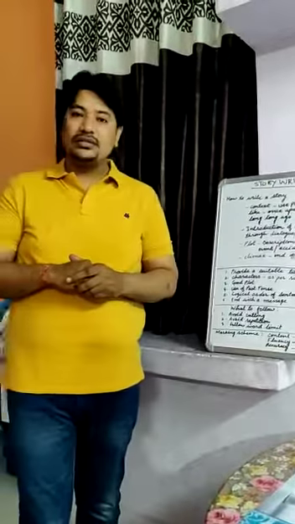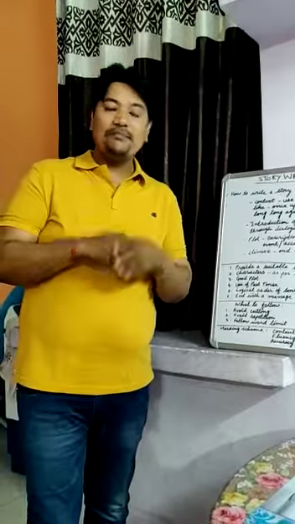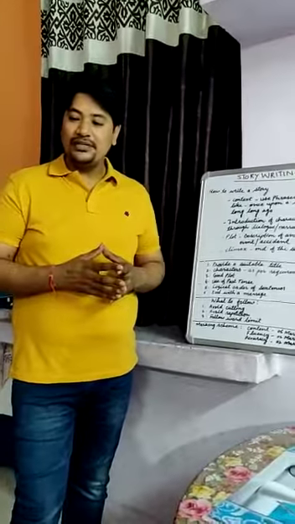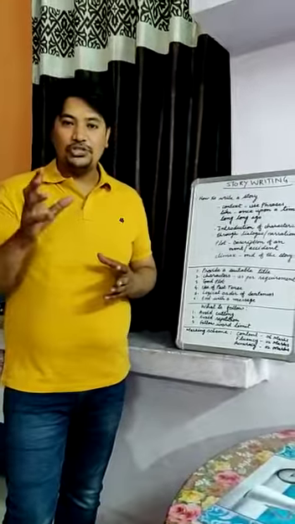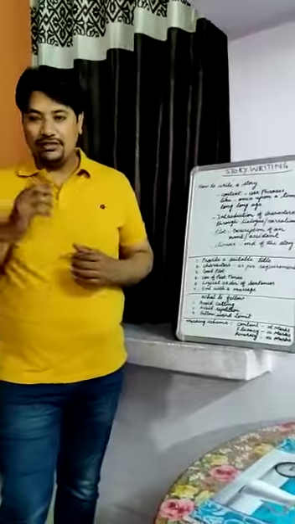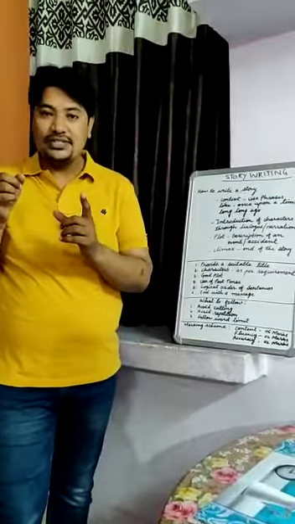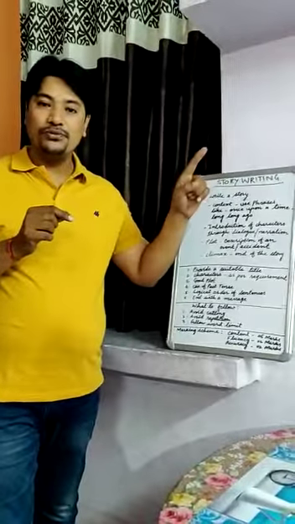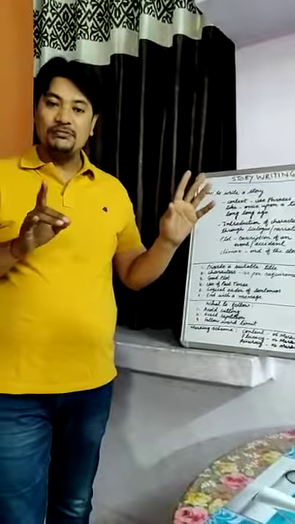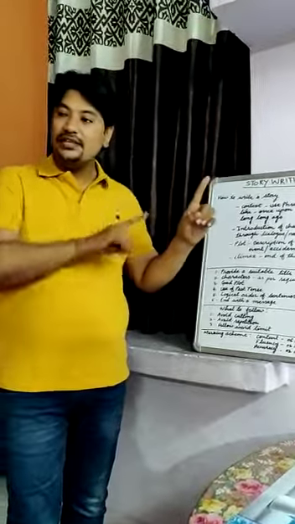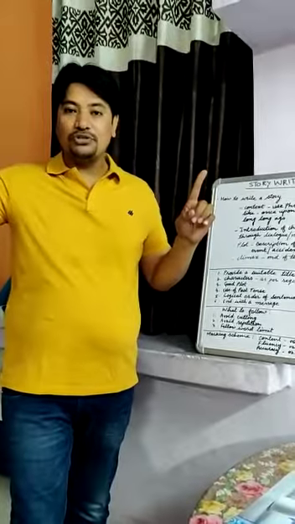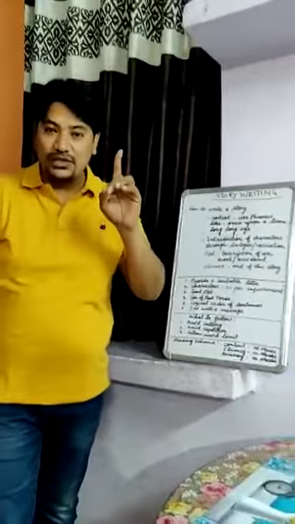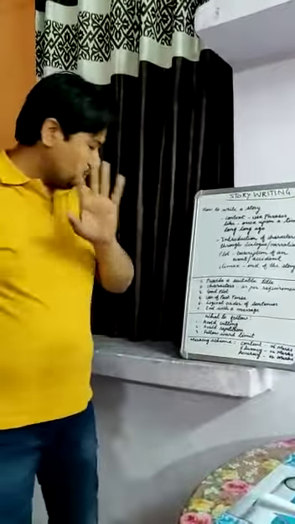Sometimes the students make blunders. For example, suppose if I am writing a story and I say that I went to the railway station, I bought a ticket, and when I was traveling, and after that sentence, if I mention, then I packed my luggage, I left my home, there is no order of sentences. First thing, I left my home. Second thing, I went to the station. Third thing, I bought the ticket, and then I started traveling. So the logical order of sentences is quite necessary, otherwise it will be wrong.